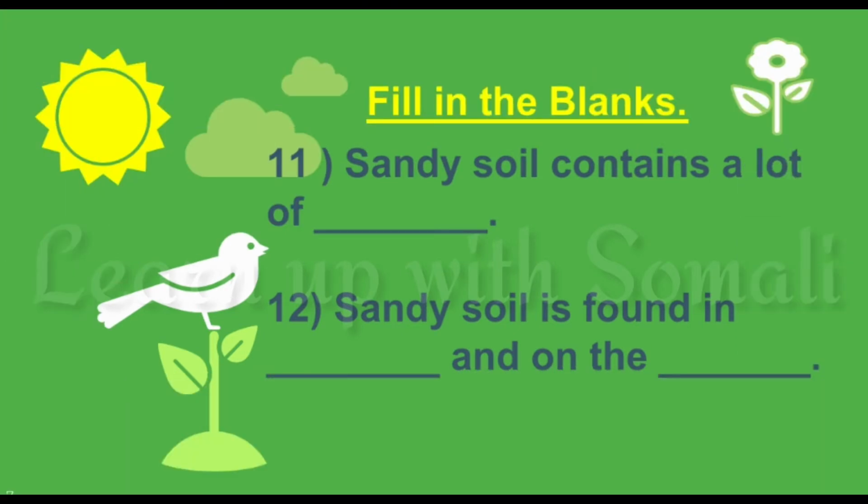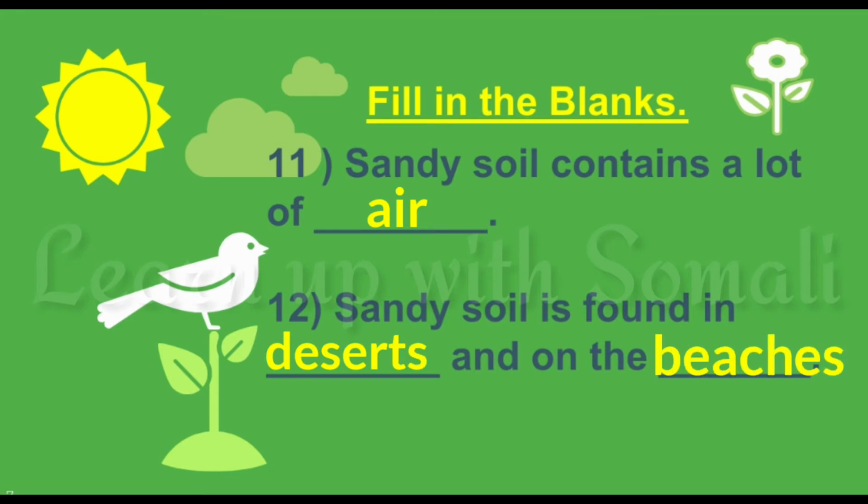Number 11, sandy soil contains a lot of dash. The answer is sandy soil contains a lot of air. Why? The sand particles being bigger in size, they take up a lot of space between them. So it has air. Number 12, sandy soil is found in dash and on the dash. Sandy soil is found in deserts and on the beaches.